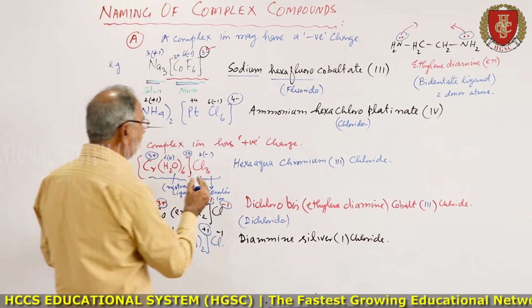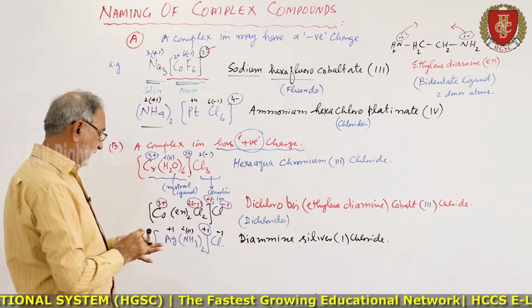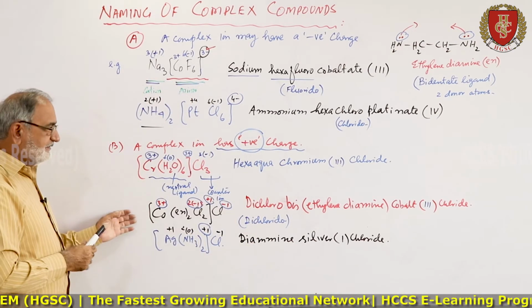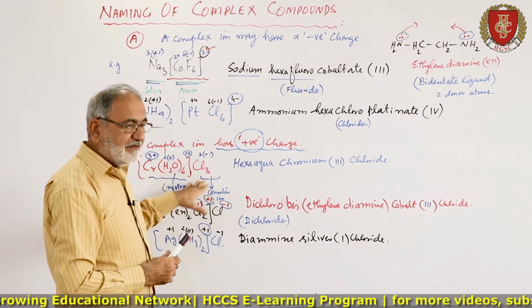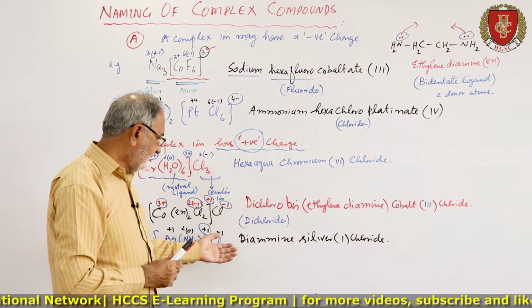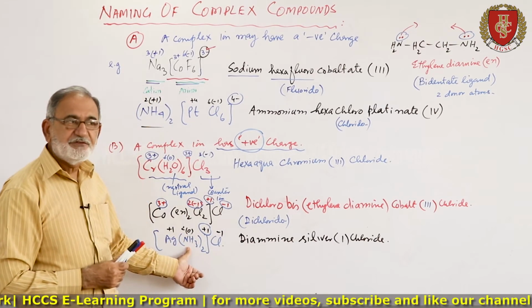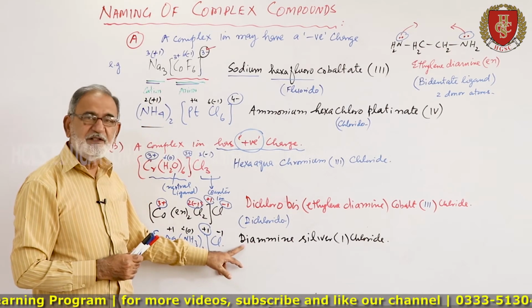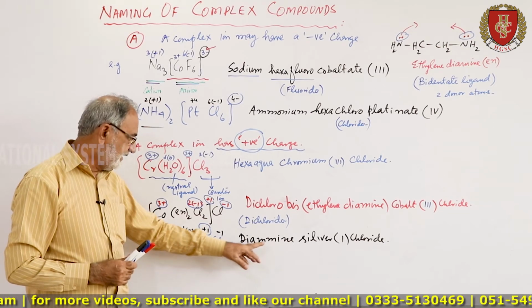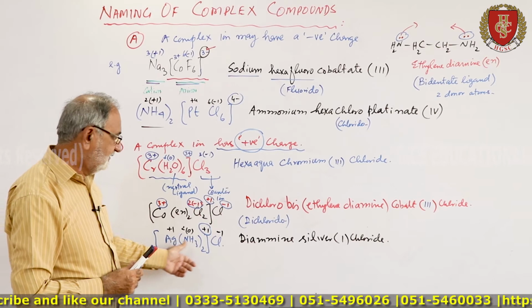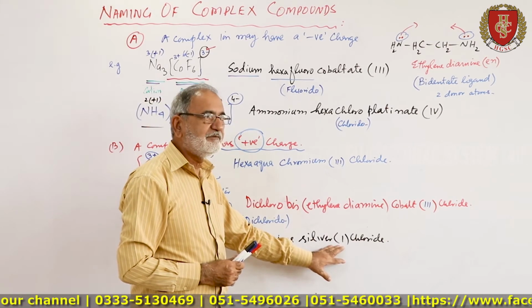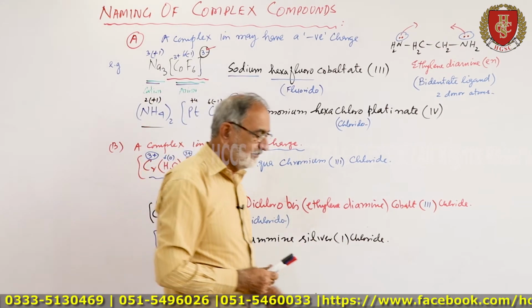So here we are discussing that if the complex ion has the positive charge, then you can write the name of these complexes. Here there are two ligands which are same, so you will use prefix di. So it is diammine silver, that is the transition metal with Roman numeral within parenthesis, then chloride.